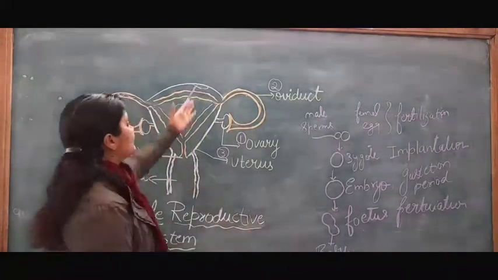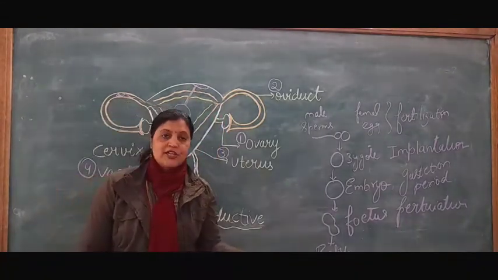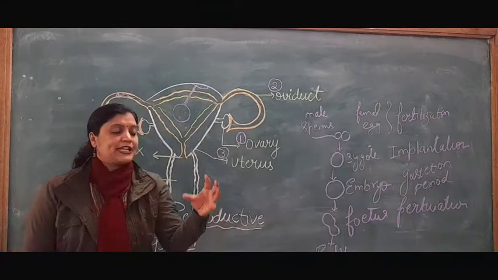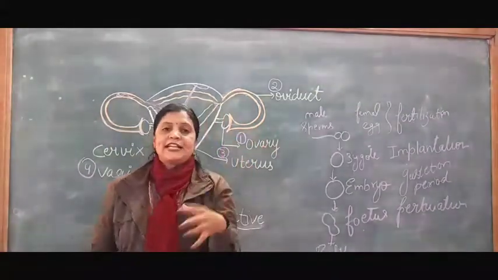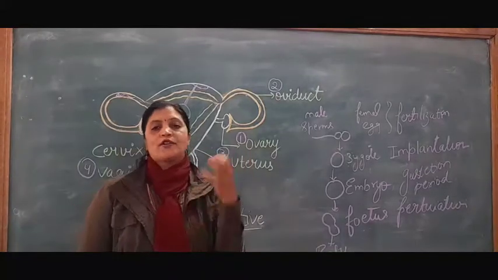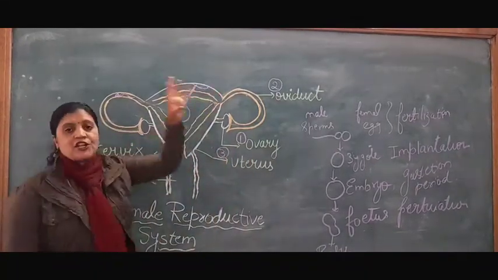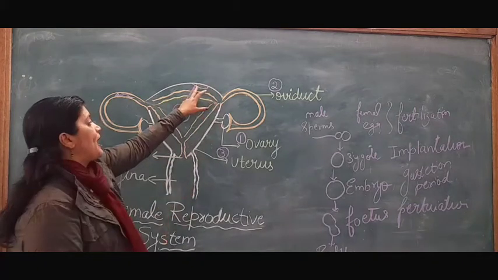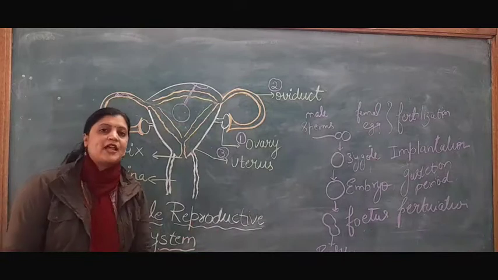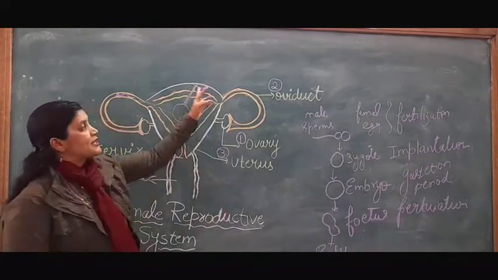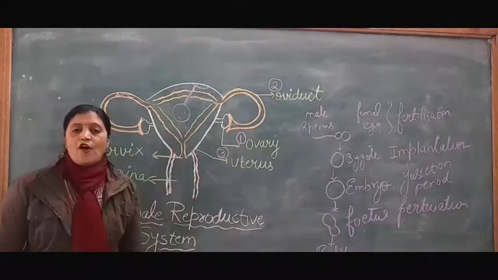As I am telling you, through the placenta only, this fetus takes all the nutrition. And as we know, villi increase the surface area for absorption. Here also, villi increase the surface area to absorb glucose and all the nutrition for the baby. So all the nutrition, oxygen, everything reaches the baby through the placenta, and whatever excreta is released by the baby also passes through the placenta to the mother. So this is the role of the placenta.